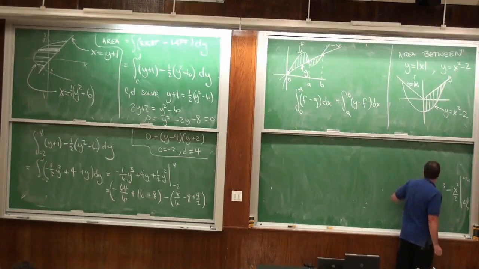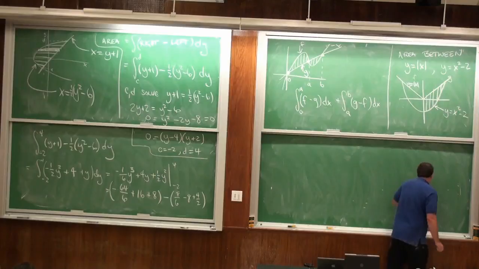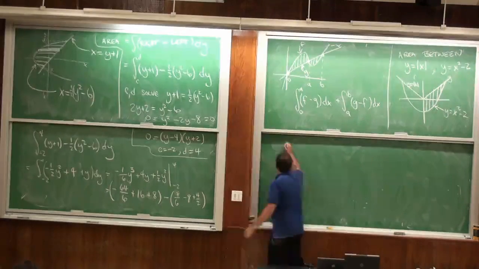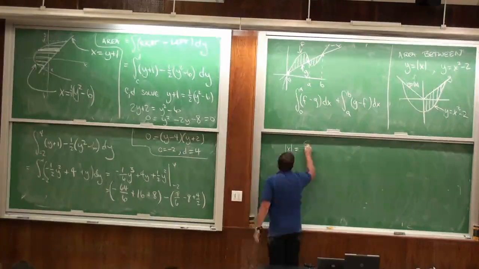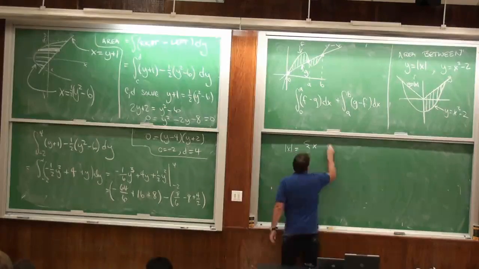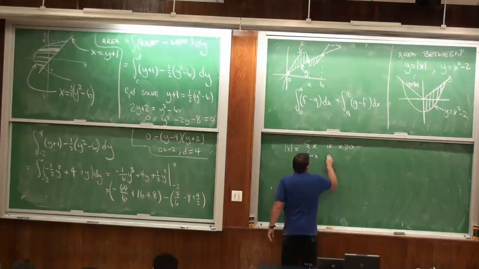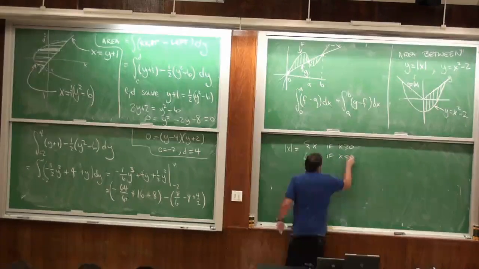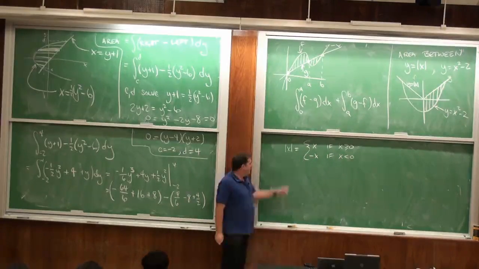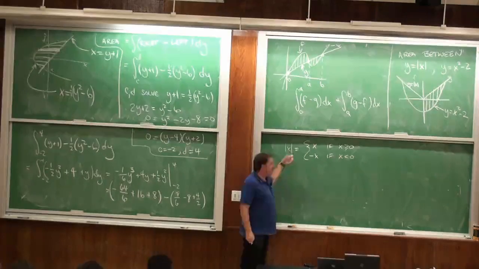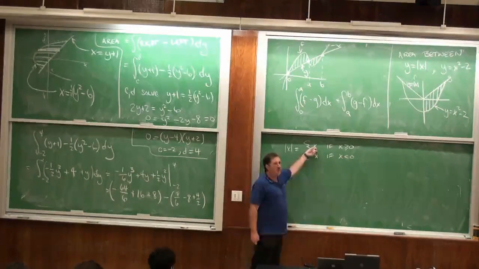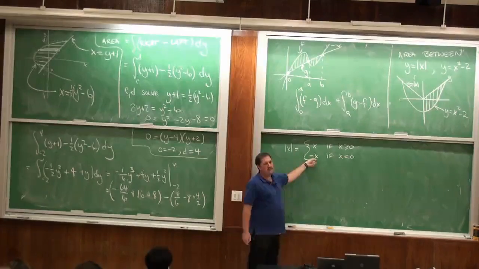Let me just remind you, the absolute value of x is x if x is positive, and negative x if x is negative. Another way to read this is, if what's inside the absolute value is positive, leave it alone. If it's negative, change the sign.